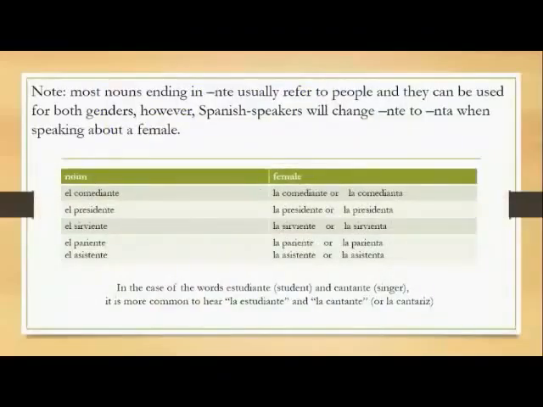Most nouns that end in ente refer to people, and they can be used for both genders. However, Spanish speakers will change ente to enta sometimes when they're speaking about a female. Here's an example. El presidente is a male president. A female president would be called la presidente, or perhaps la presidenta, which would also be correct. Words like estudiante and cantante, which means student and singer, generally just change the article to identify gender. La estudiante, el estudiante. La cantante, el cantante.